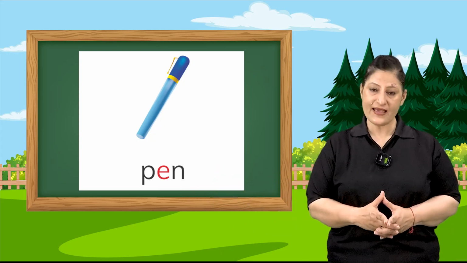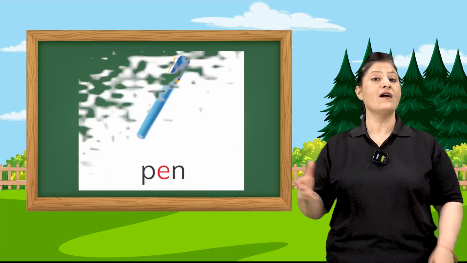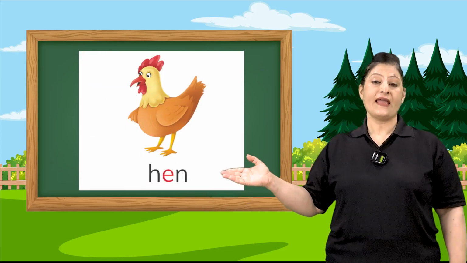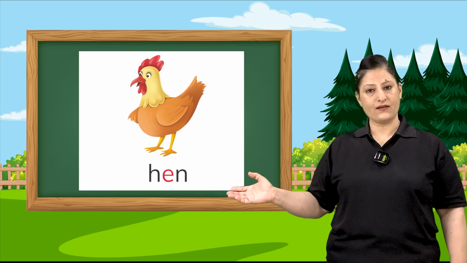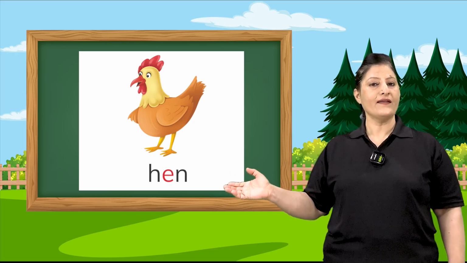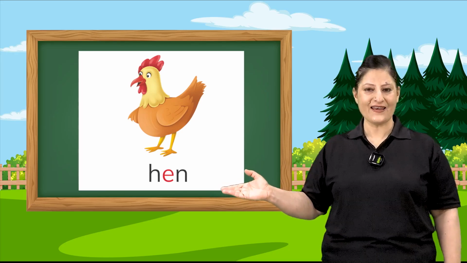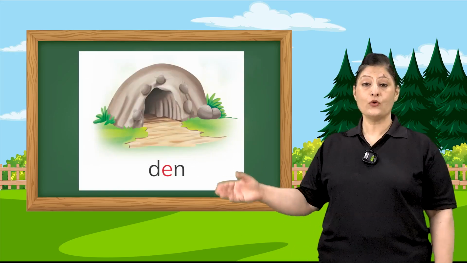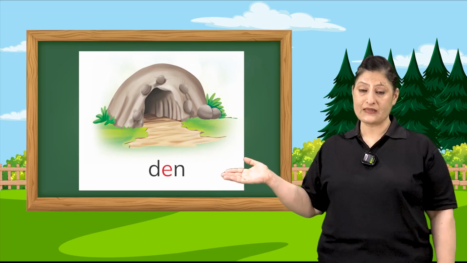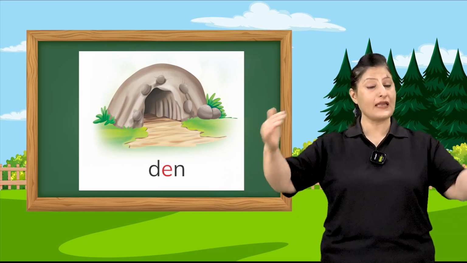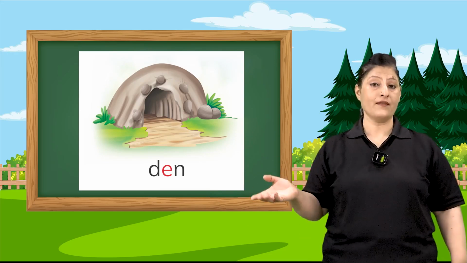Now look at the next picture, which is of a hen. H-E-N, which says hen. Now children, you can see on the screen a picture of a cave where a lion lives.